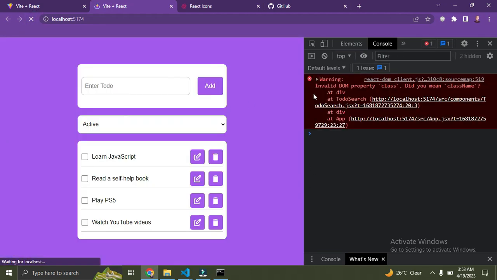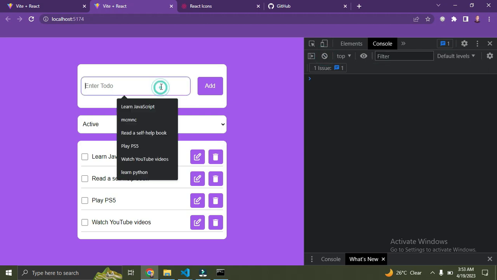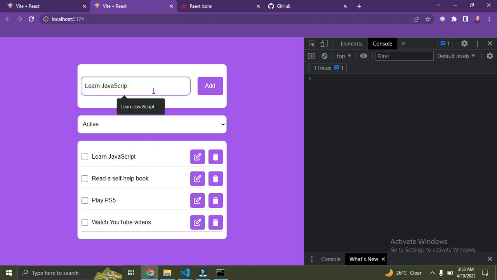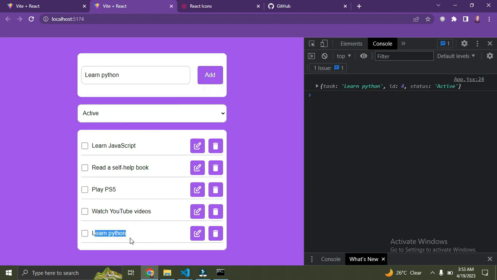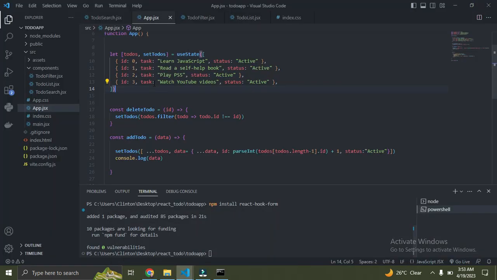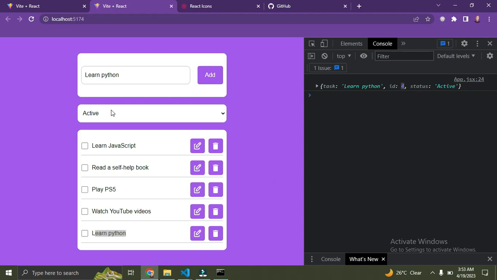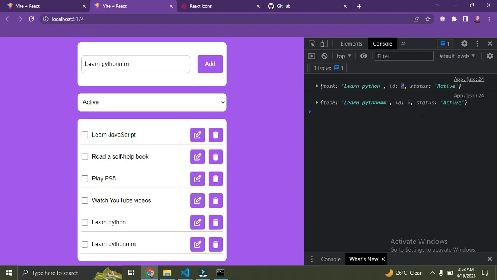Let's just refresh and start this again. Let's say "learn Python". Click on add. It has been added. The ID says it's 4, and that's correct. If we check closely, the last item on the list has ID 3, so the new item is ID 4. If you add again, let's just put in a double M and click on add. You can see the ID is now 5. You can see our calculation is correct.